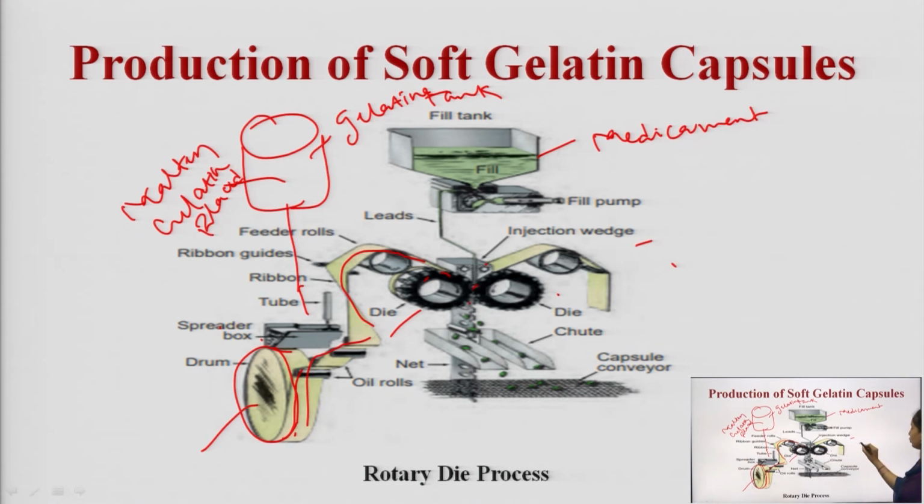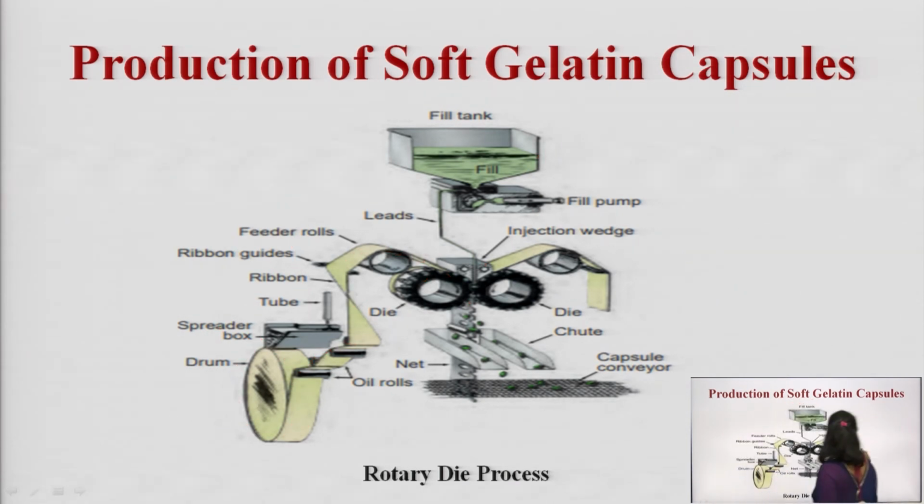So, here when the two rotating dies are like this, the two wheels are like this.